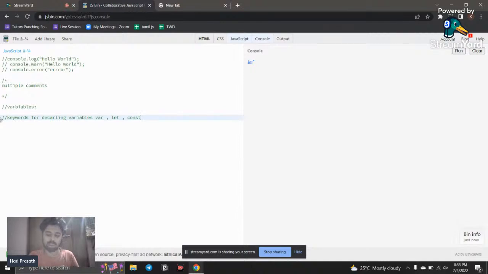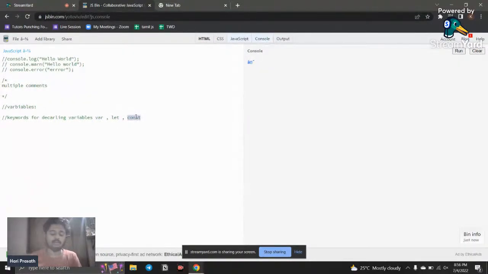If you want to declare a variable, you need to use one of these keywords, and these are reserved keywords of JavaScript. We'll discuss what reserved keywords are later. You may think, what is the difference? All three declare a variable, so what is the difference between var, let, and const? Var is pretty old. It was introduced when JavaScript was introduced, I think in 1996. After that, in ES6, 2015, let and const were introduced.